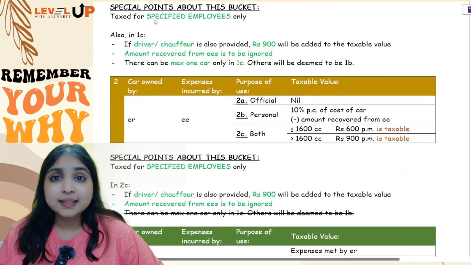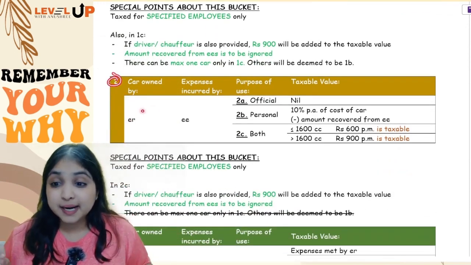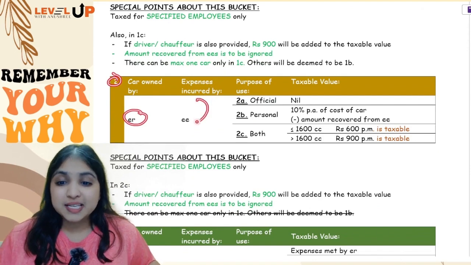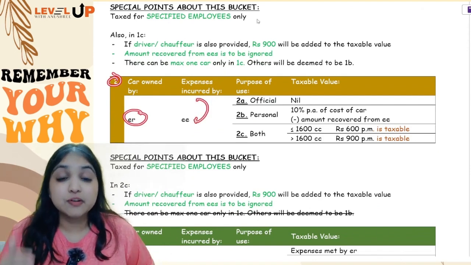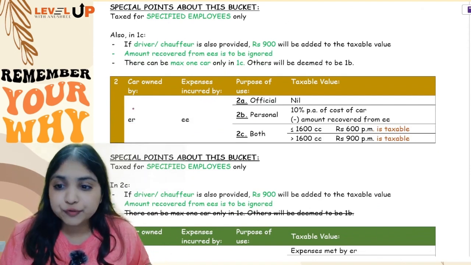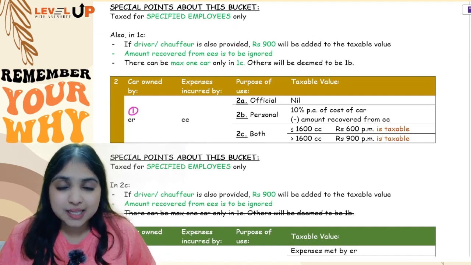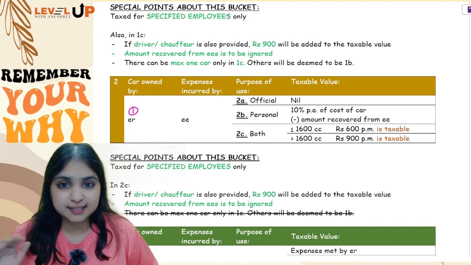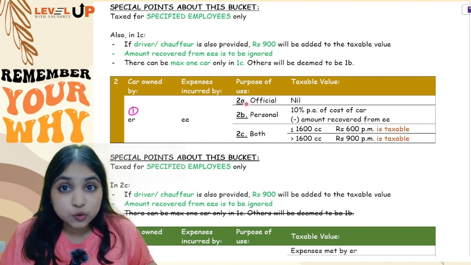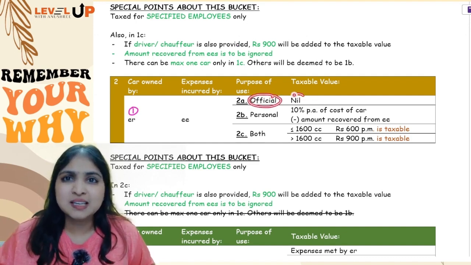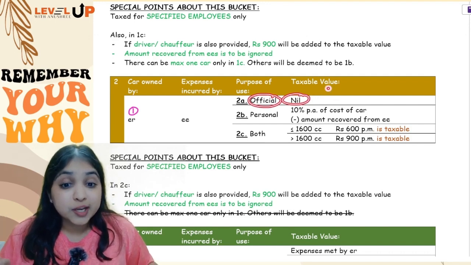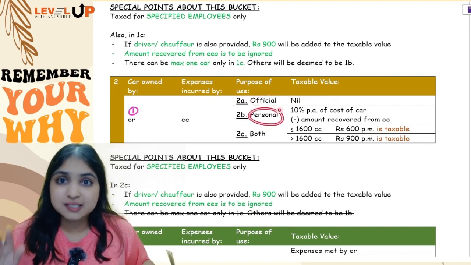Okay. Then comes my second bucket. In the second bucket, the car is owned by the employer, but the expenses are incurred by the employee himself. So the employee is getting how many benefits over here? Only one benefit, and that is the car benefit. The expenses are being met by the employee himself. Okay. So if the car is being used by the employee for only official purposes, then nothing will be taxable. If the employee is using the car for only personal purposes, same thing.